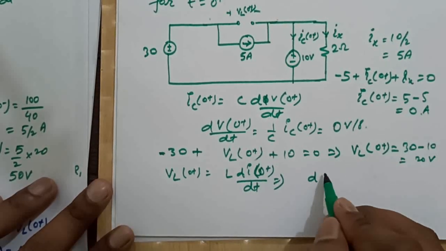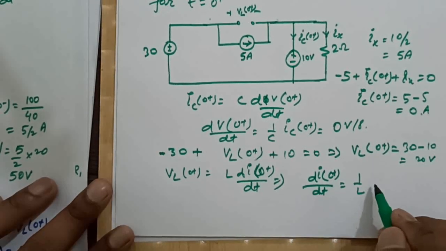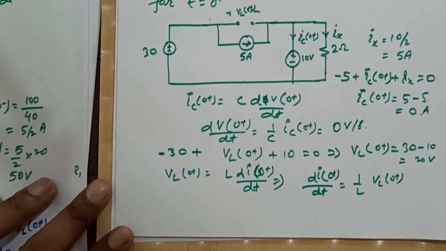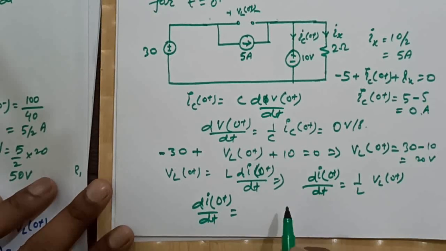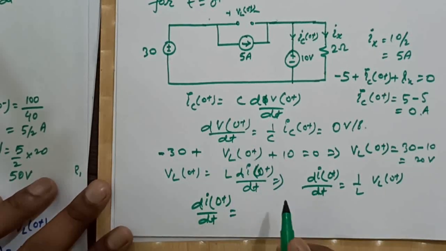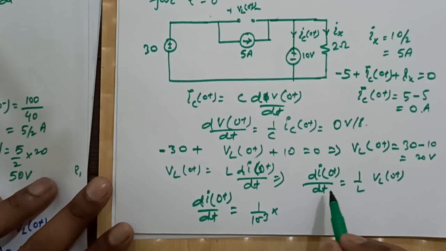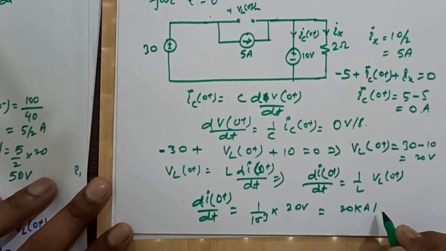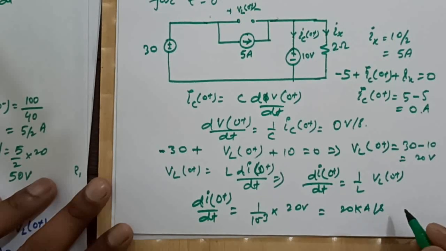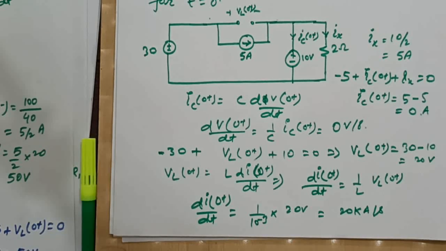So from here di 0 plus by dt is equal to 1 by L VL 0 plus. Our L is 1 millihenry, so 1 by 10 to the power minus 3 into VL 0 plus, which is 20 volts, so it will become 20 K amperes per second. Right, so this was the solution of this question.